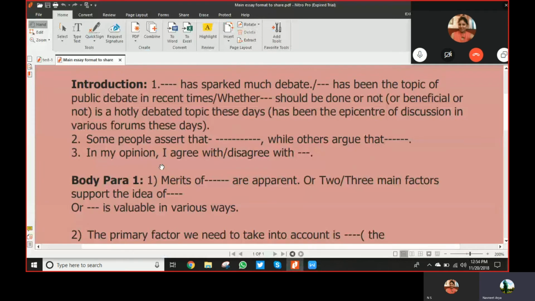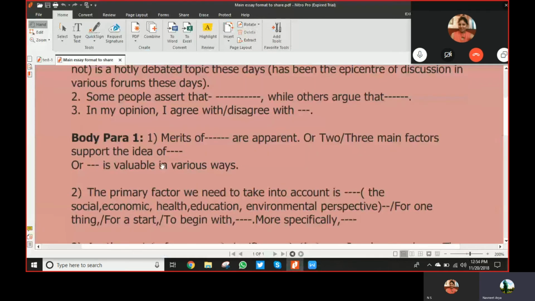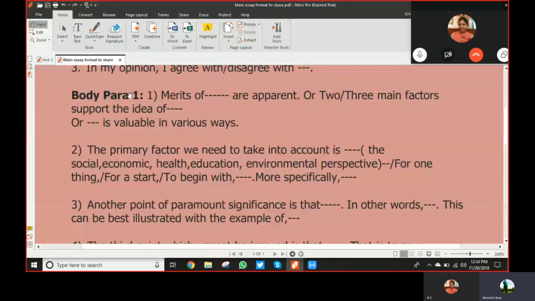Now I will tell you the logic of giving your view. Suppose you say I completely agree. Then in the body paragraphs you would suggest the points with which you come to this agreement, the points which make you believe that homework should be given.